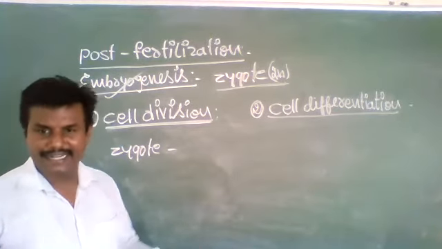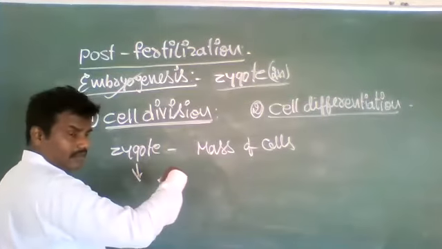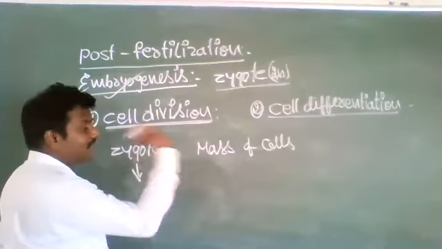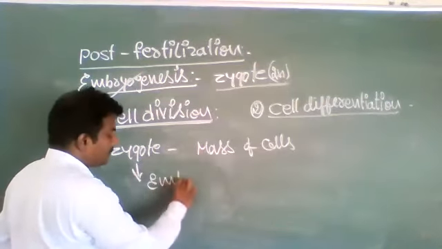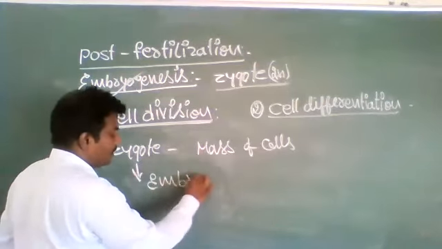That means a huge number of cells. As a result of these divisions, the zygote turns into an embryo.